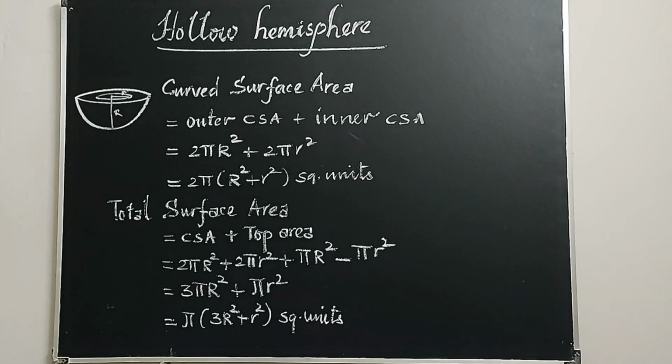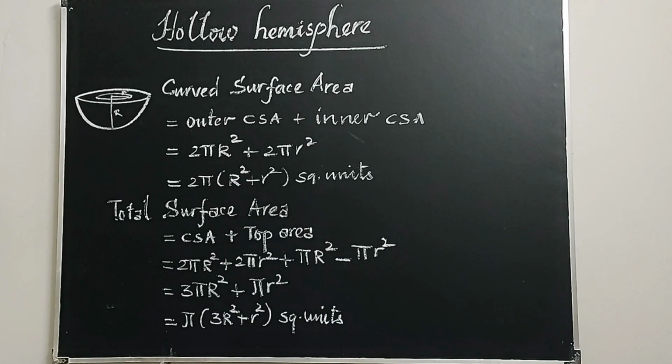Normally the hollow objects all have the top in the shape of a circular ring. So the area of the circular ring is pi capital R square minus small r square. I split it here to simplify them. Then 2 pi capital R square plus pi capital R square is equal to 3 pi capital R square. The 2 pi small r square minus pi small r square, 2 minus 1, is equal to plus pi r square. So take pi as common. Total surface area of a hollow hemisphere is equal to pi times (3 capital R square plus small r square) square units.